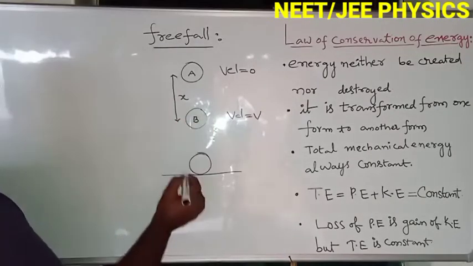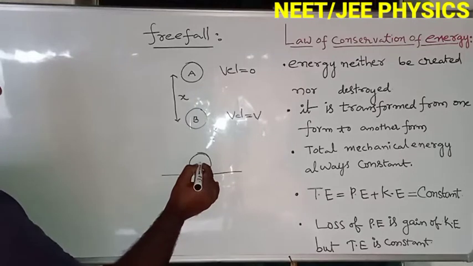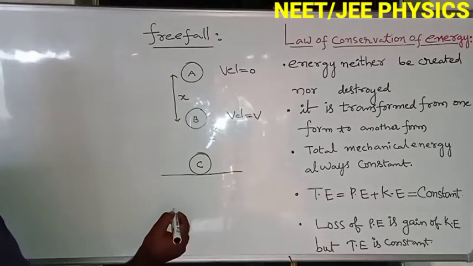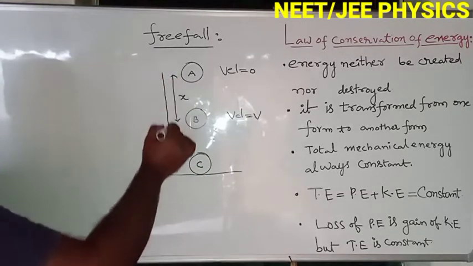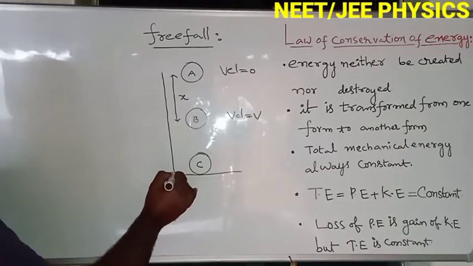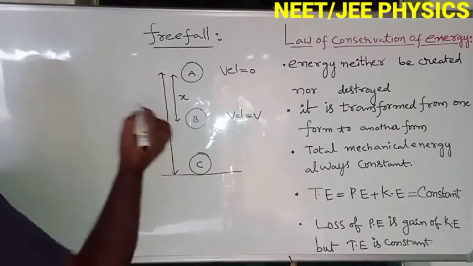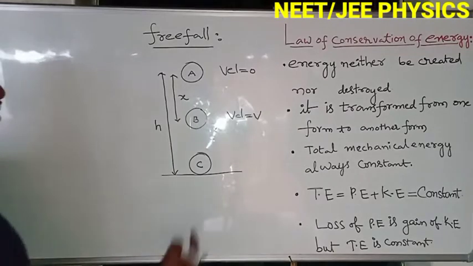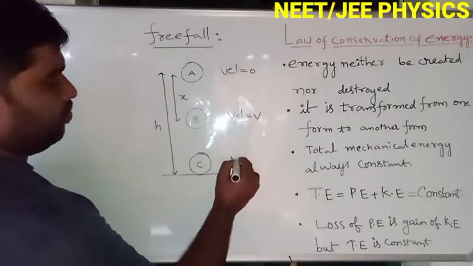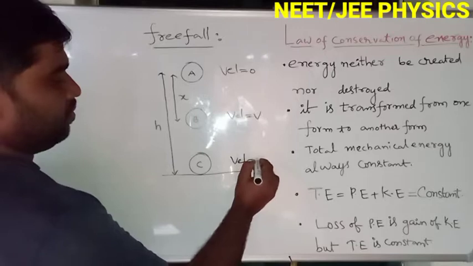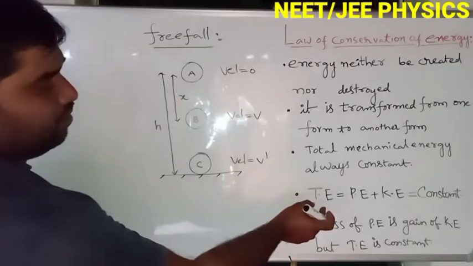Now the position of the object is at B. After some time it reaches the place C. Now it is displaced from A to C by h. Now at the C point, the velocity is assumed as v dash.